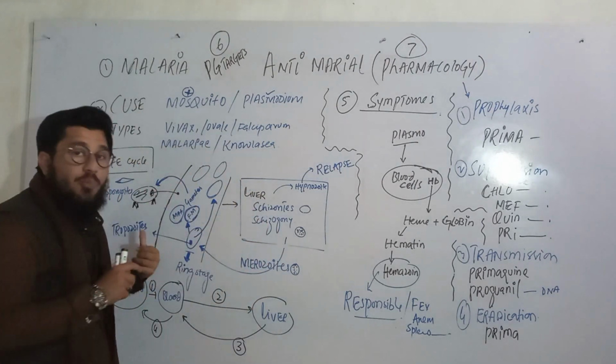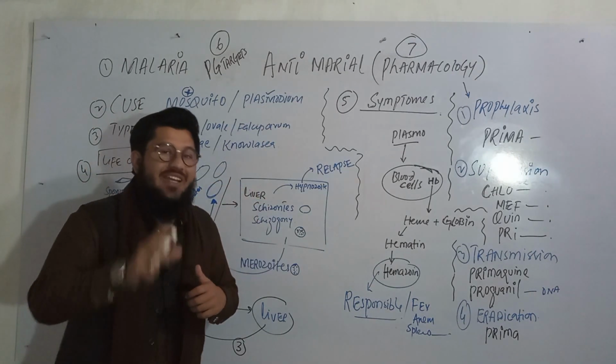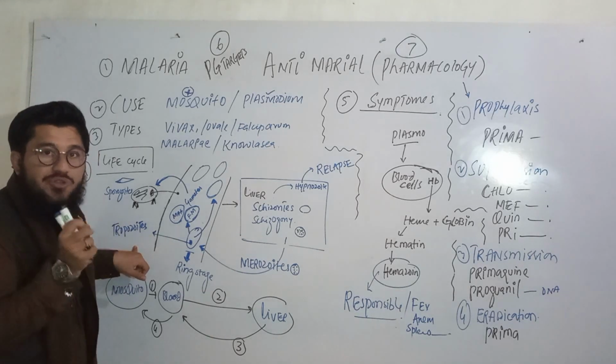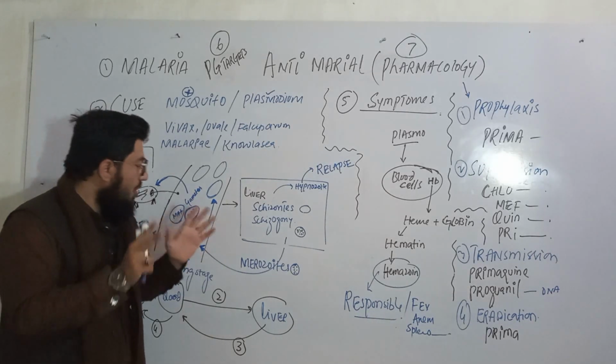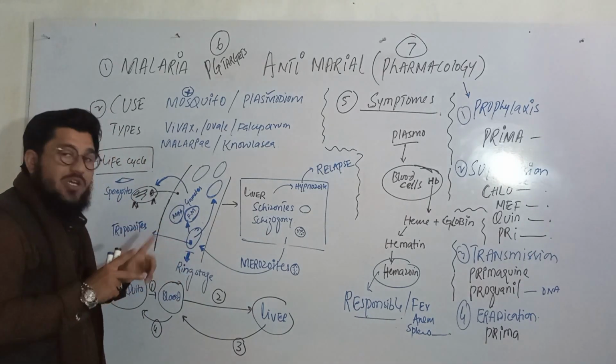Very simple. Trophozoite, consider this like trophozoite. Tropho is like feeding. Now this trophozoite is also somehow like feeding because it is taking the nutrients. So just guess what? This is trophozoite, in which it is just feeding. Got it. Now in this stage, what is this trophozoite going to do?